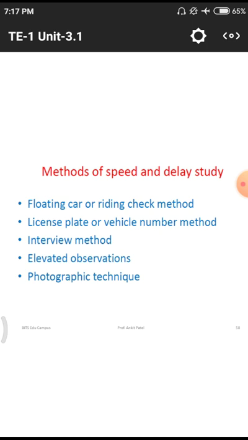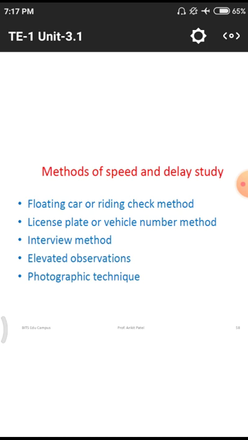In this method, simply a group of persons, having special vehicles, will calculate the speed and delay by using those vehicles. Next one is the license plate vehicle number method. They choose a particular vehicle by using CCTV footage or other means.